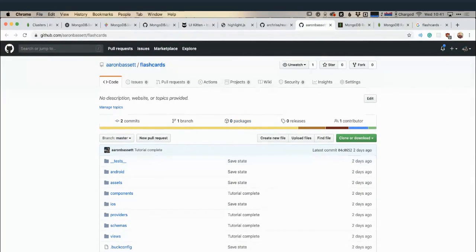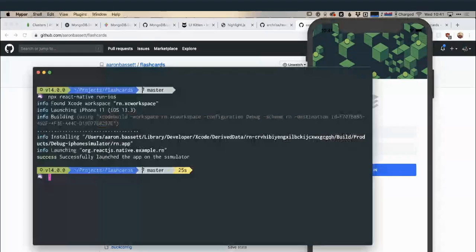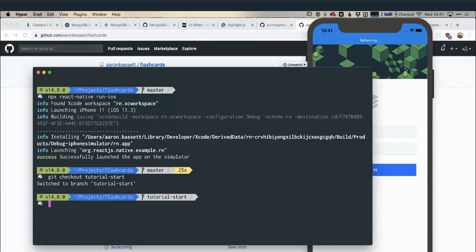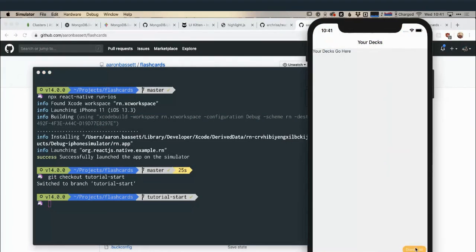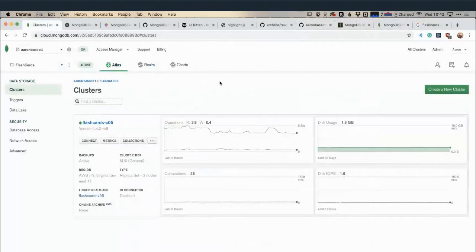So we have our application fully built at the minute. I'm going to instead check out my tutorial branch here. And that's going to refresh, and we're going to see, okay, so we've gone from being a full app to not much left. And the first thing we're going to need before we can actually start building in our app is to set up our MongoDB cluster and our Realm application. We're going to need a couple of variables from there that we're going to populate into our code, so let's go get those first. Now, I'm currently in the MongoDB Cloud interface, so I've logged into my MongoDB Cloud account.